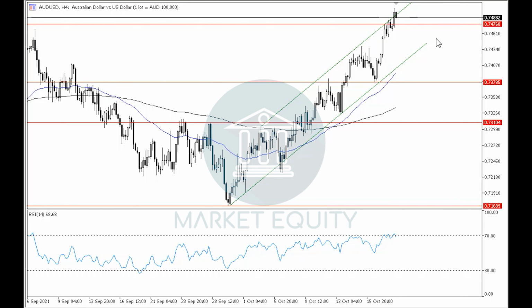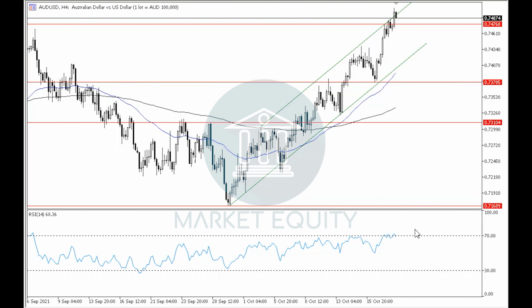However, it's important to note that due to the pair being traded around the upper boundary of the upwards channel in the 4-hour time frame, then we should expect a downwards correctional movement, which will continue to retest around level 0.7475, which is currently acting as a horizontal support level for the pair in the 4-hour time frame, before rebounding upwards off of it in order to continue with the uptrend, and by breaking downwards to it, then the downwards correctional movement will extend to target around the lower boundary of the upwards channel before continuing with the overall uptrend.